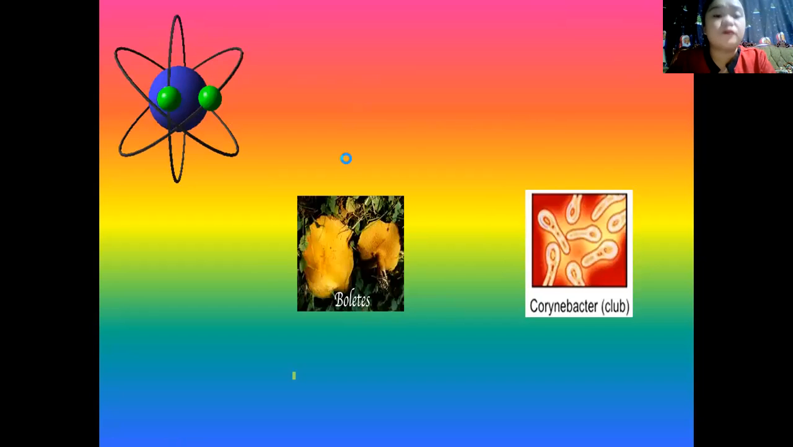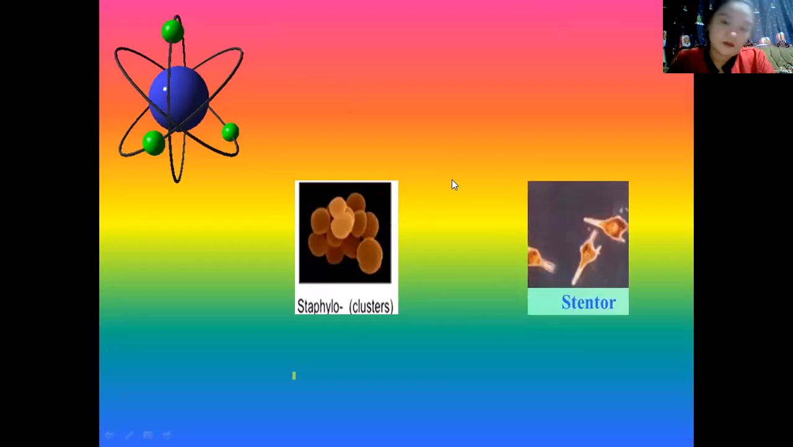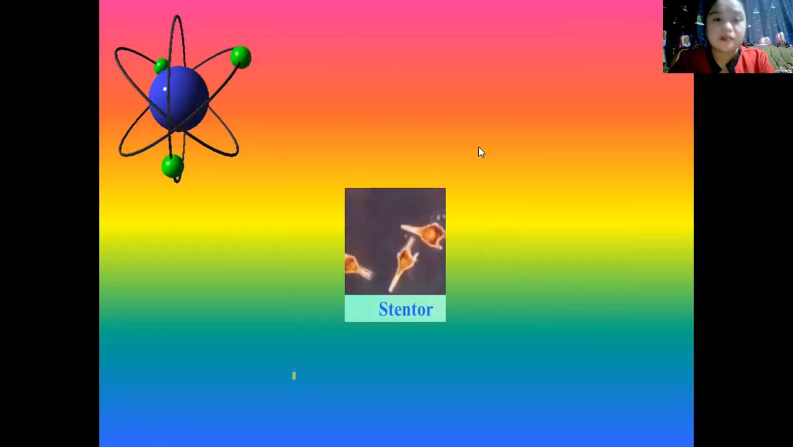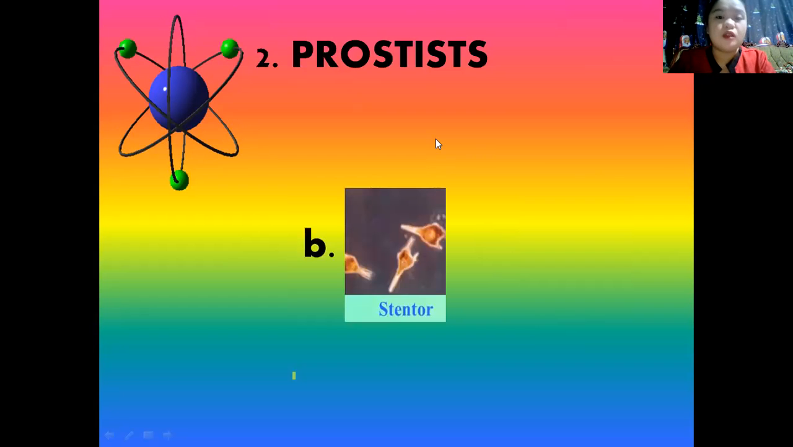Which is a fungi? All right. The correct answer is the boletes. Okay, so it's letter A. Next, number two. Okay, which of the two is a protist? Is it A or B? Right, the correct answer is letter B. It's the stentor.